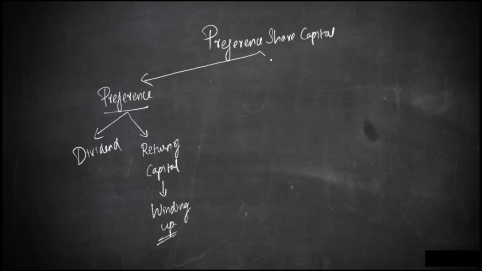Next, we should understand that there are various types of preference share capital. What are the types? We have what is known as cumulative preference. So what is cumulative preference? We know that when it comes to the payment of dividend, preference shareholders have to be paid first, and only then equity shareholders. But let's say in a year the company is not in a position to pay dividends because it is reporting loss. When there is loss, dividends cannot be declared.